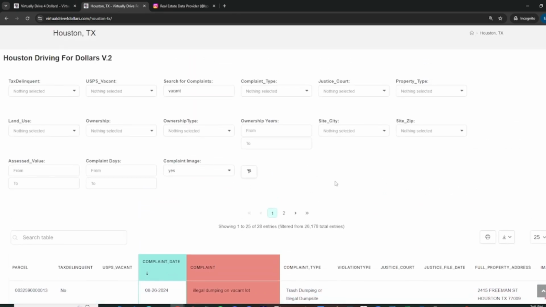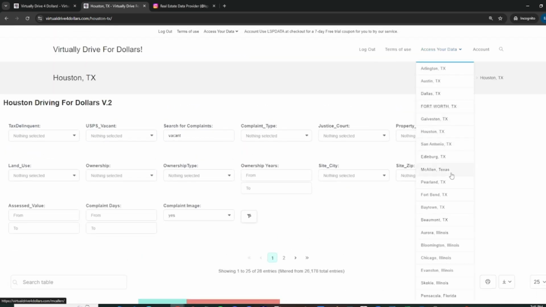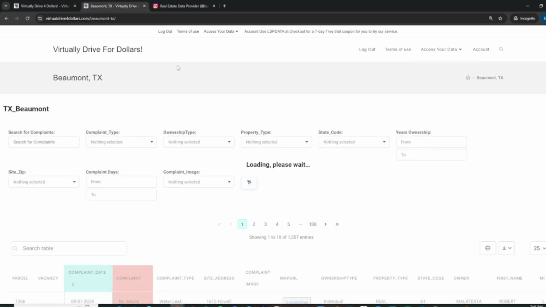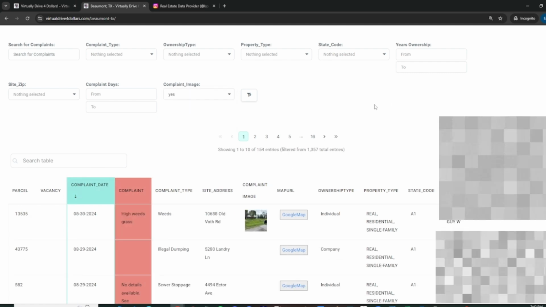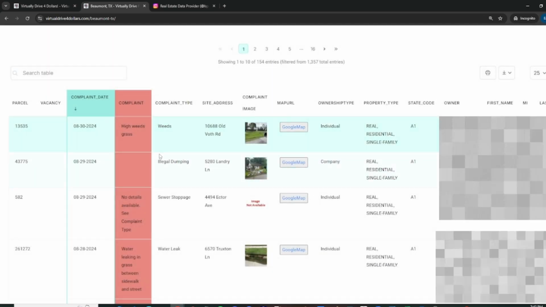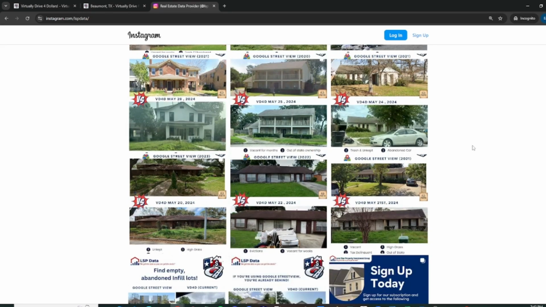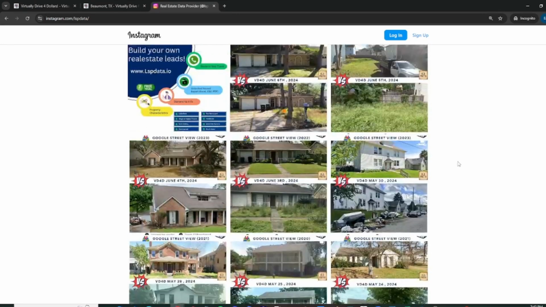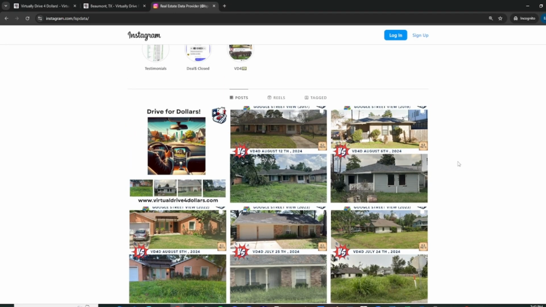You can export this data, and it'll have ownership information. It'll have everything that's relevant to you, and that way you can just export it, skip trace it, and hopefully get some deals. If you have any questions, feel free to reach out. Again, we're really excited to finally get to the point where we can show you the property conditions on a daily basis. So this is close to real time as it gets.